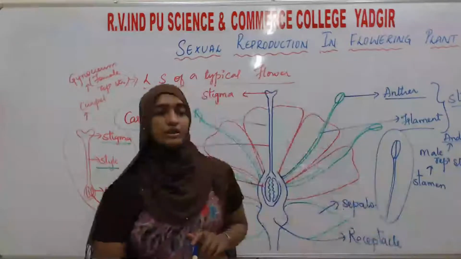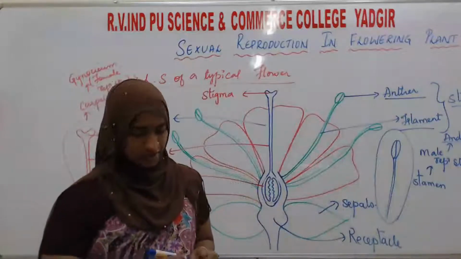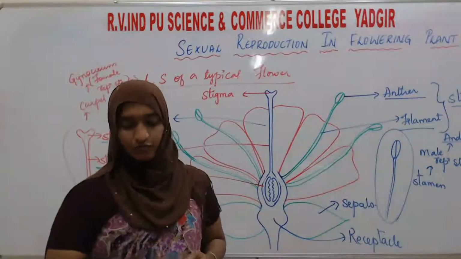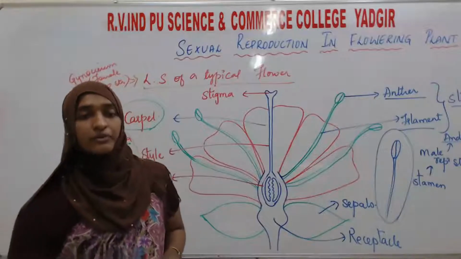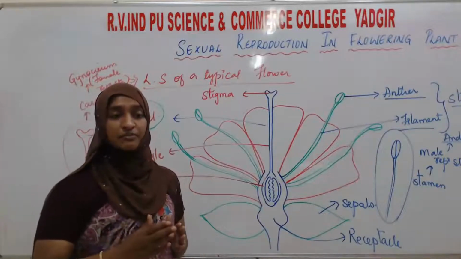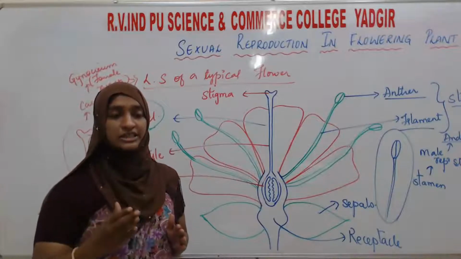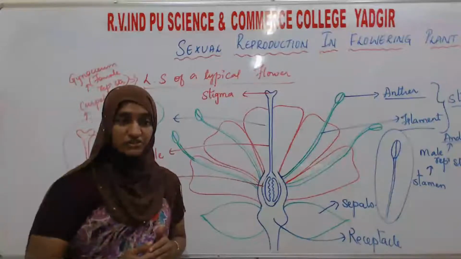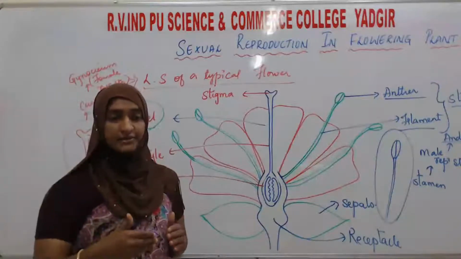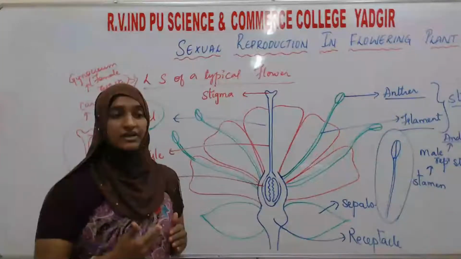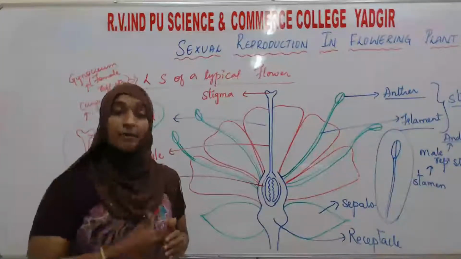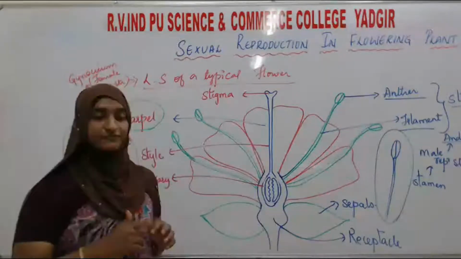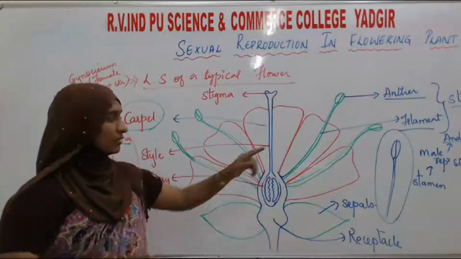See here, the carpel and stamens in different varieties of flowering plants, the size, the shape, the structure of the carpel and stamen will vary. If you collect flowers from different species and dissect them, you can see the different shapes, structures and numbers of stamens in different plants. First, in detail, we will study about the stamen.